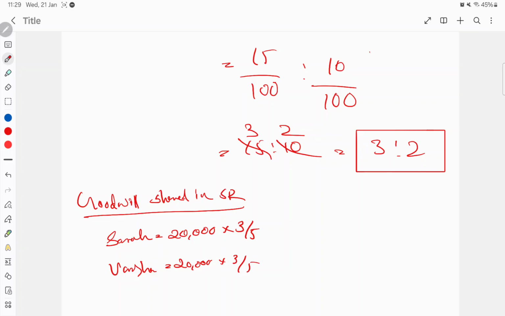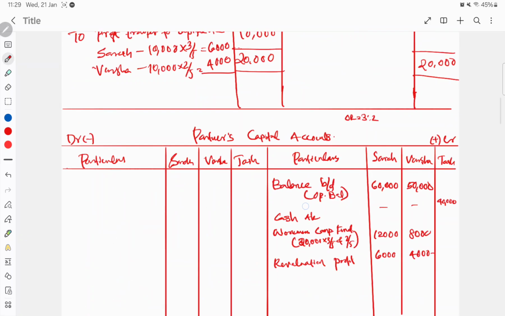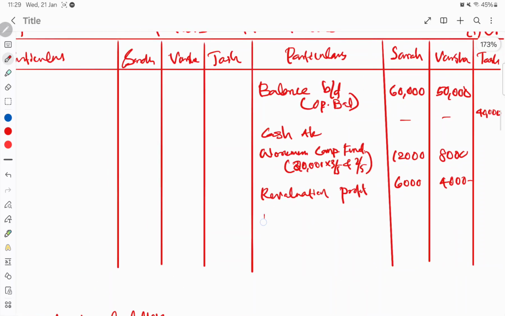So when you calculate, it will be 12,000 and 8,000. So this you will record here in your capital account as goodwill premium. 12,000 and 8,000. Okay.